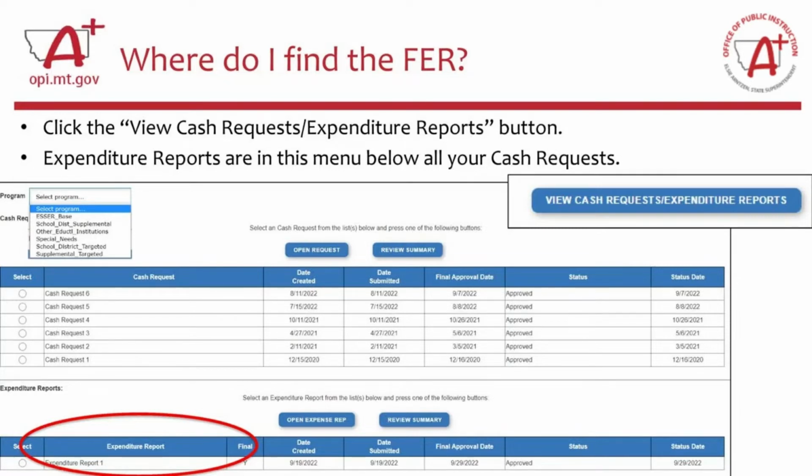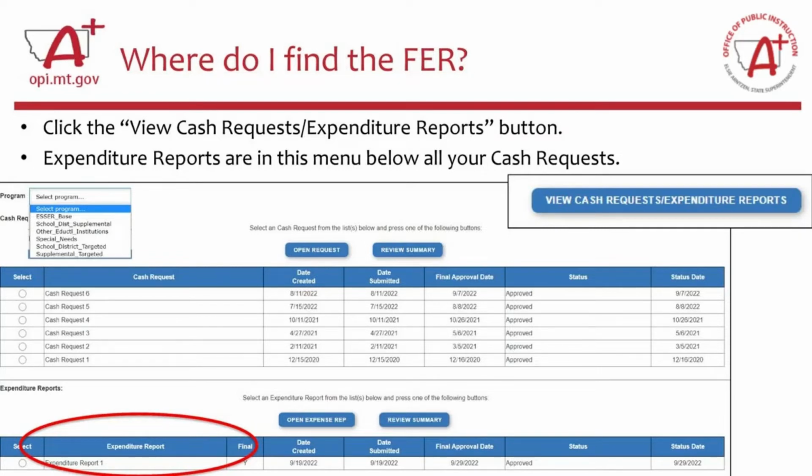Over on the left-hand side, you can see there's a drop-down menu. In the ESSER 1 grant, the ESSER Fund and the ESSER Related Services grant, there was only one budget page, so you won't have to select the budget page in the drop-down menu.